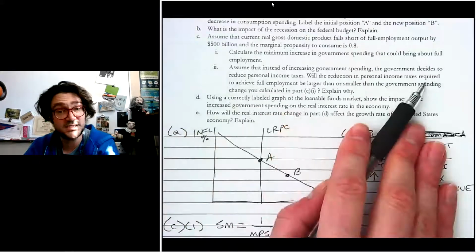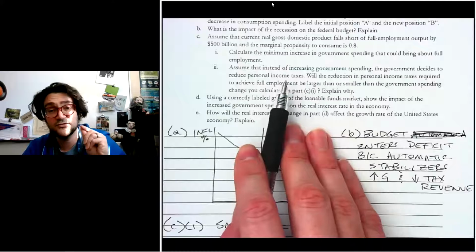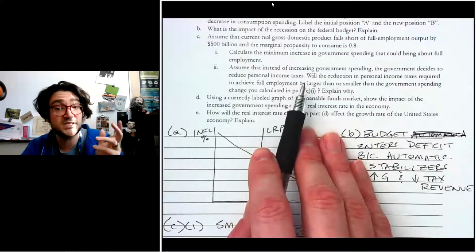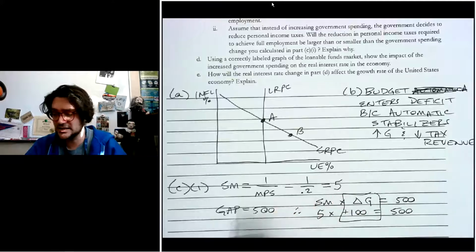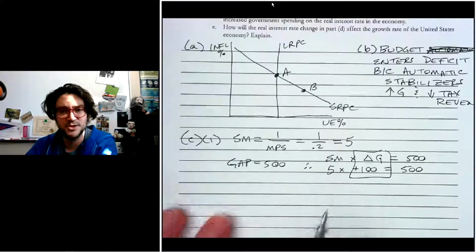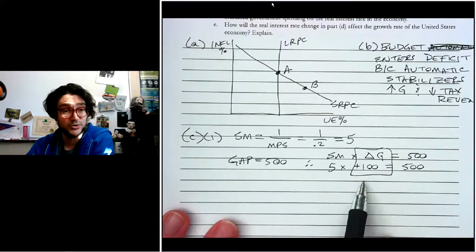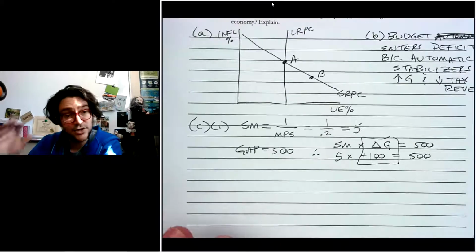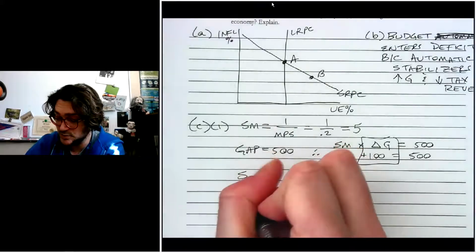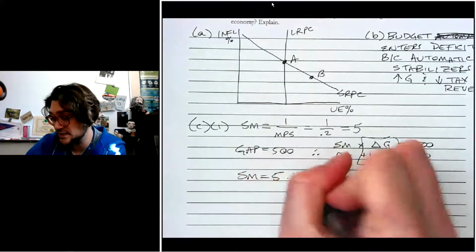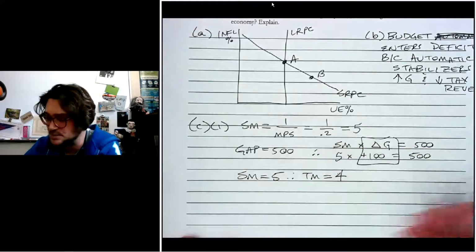Assume instead the government decides to cut taxes. Will the tax cut have to be larger or smaller than the change in spending? And explain. So this is basically saying, if instead of using spending to fix this problem, would the number that we end up with out of tax change be bigger than 100 or smaller than 100? And based on our knowledge of the tax multiplier, if the spending multiplier equals 5, we can therefore say the tax multiplier equals 4. Technically it's -4, but who cares at this point?